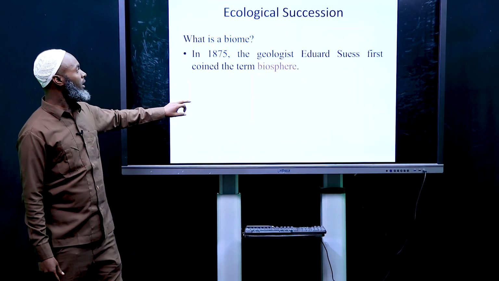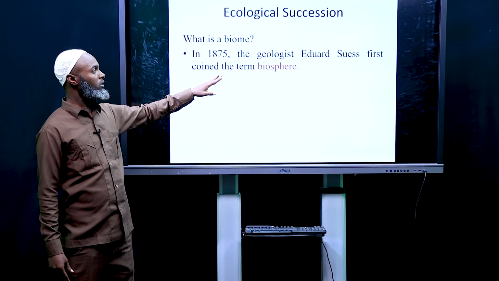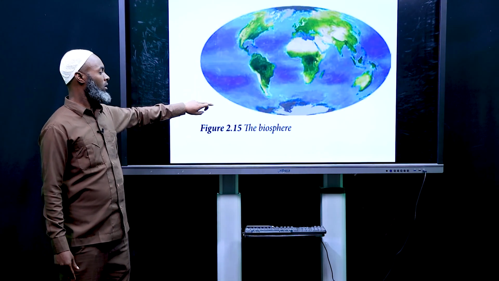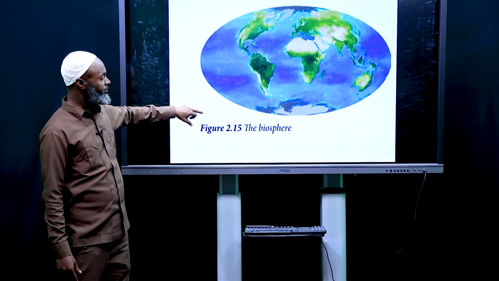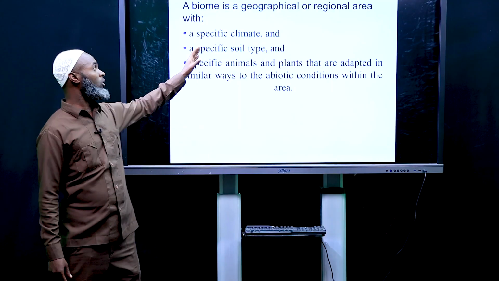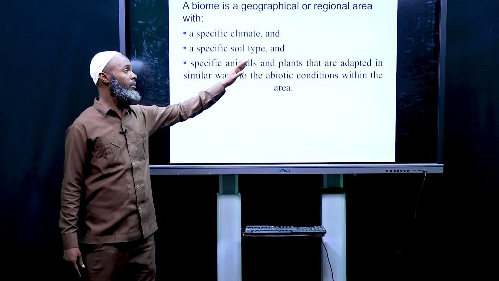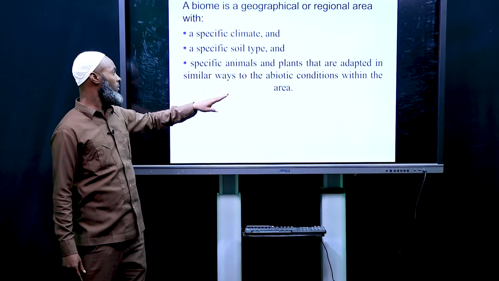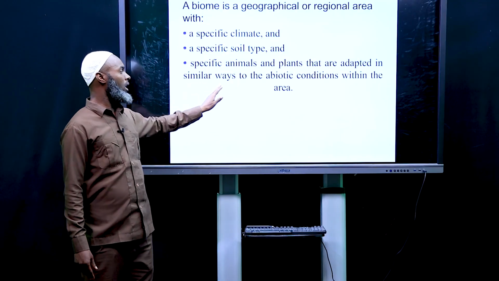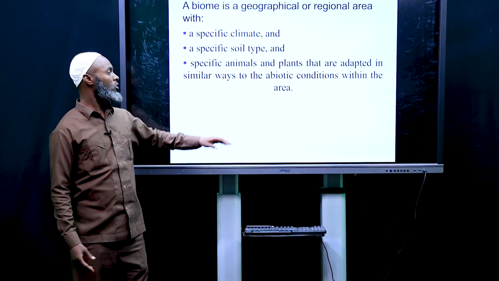Now let's define what a biome is. Biome is a geographical or regional area with a specific climate, a specific soil type, and specific animals and plants that are adapted in a similar way to the biotic conditions and environmental conditions within the area.